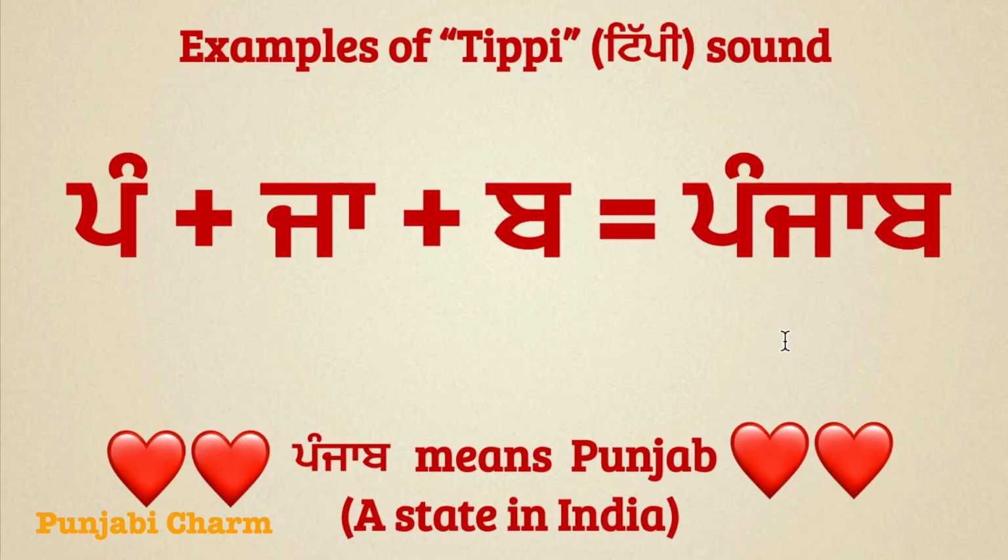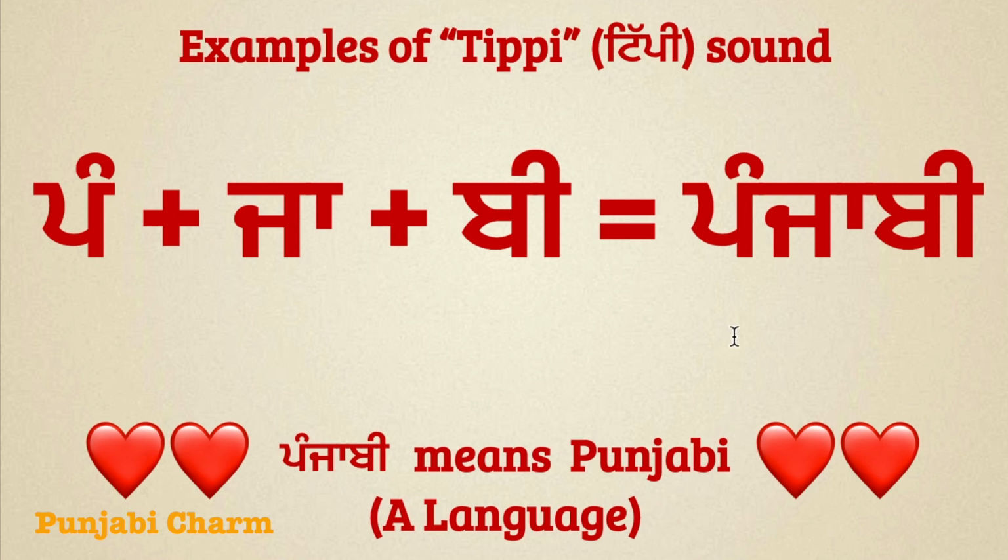The next word is Punjab. Punjab means Punjab. It's a state in India. And to read this word, we can say Pappenu Tippi Pang, Jajjanu Kanna Ja, Babba Mukta Ba, Punjab. Let's move to the next word.